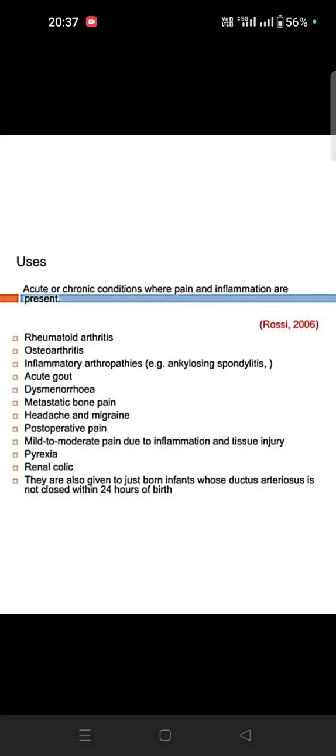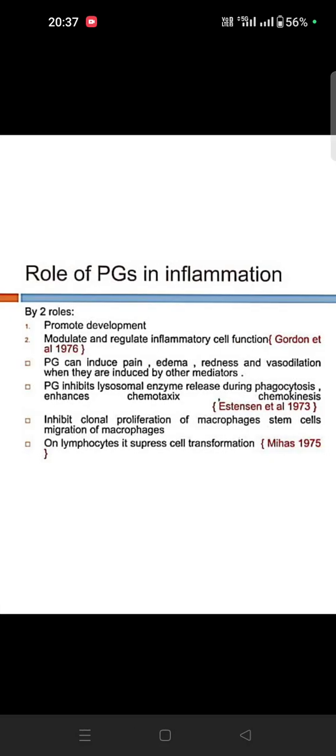So what are the uses? It's for acute and chronic conditions where inflammation is present; we can use them. So rheumatoid arthritis, osteoarthritis and inflammatory arthropathies, acute gout, then dysmenorrhea, metastatic bone pain, headache, migraine, postoperative pain, mild to moderate pain due to inflammation of tissue injury, pyrexia, renal colic. So in all these conditions we can use them.